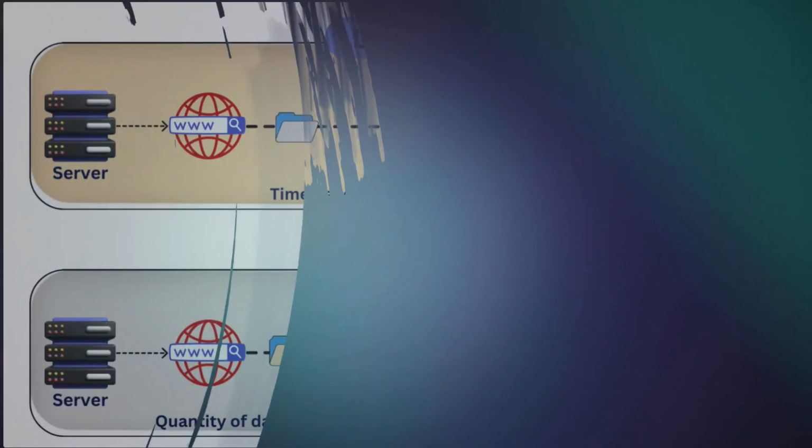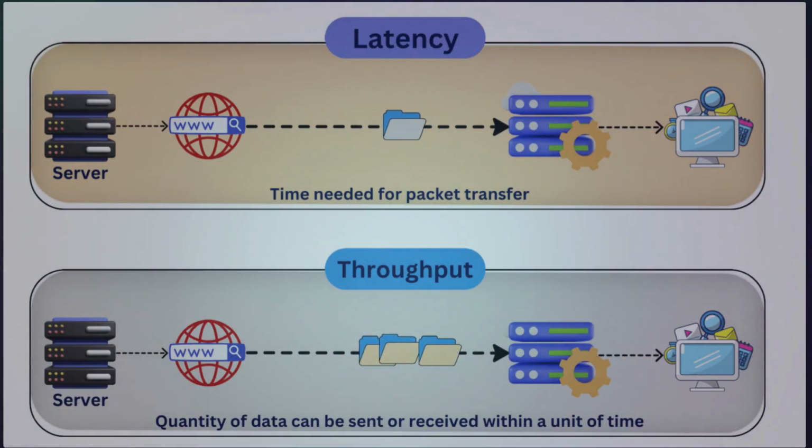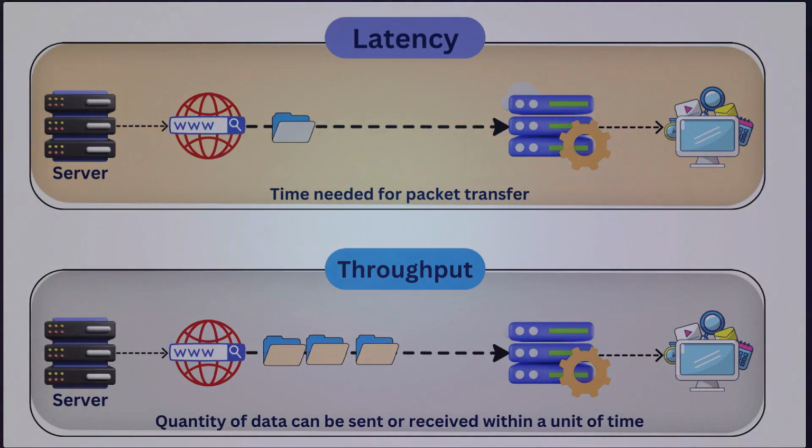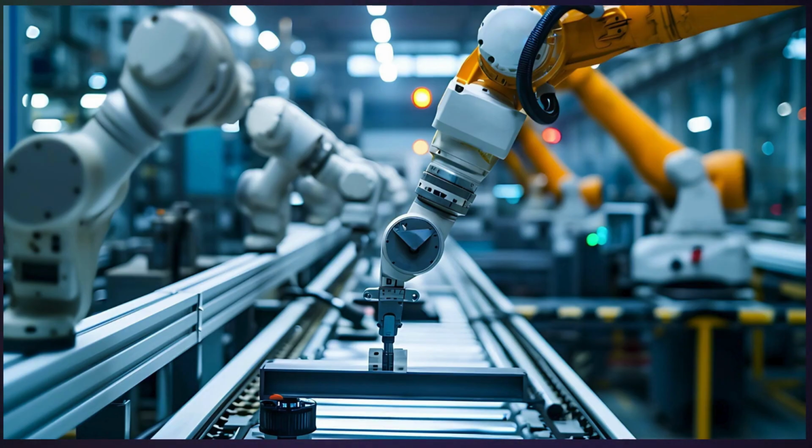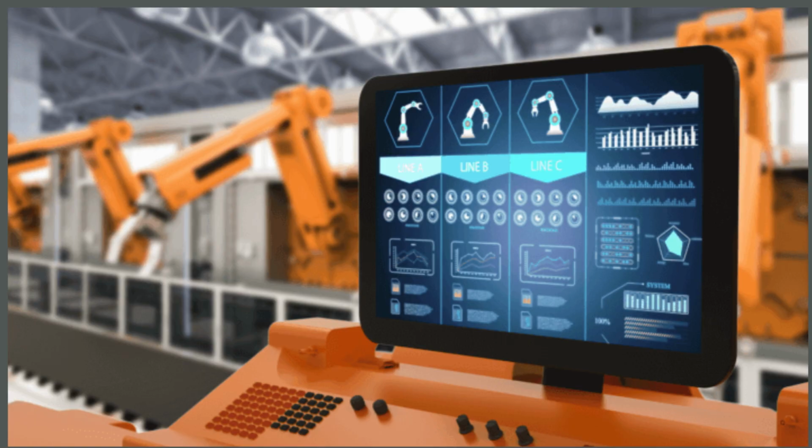For decades, networks have been evaluated using metrics like throughput, how much data we can send, and latency, how fast it arrives. These metrics are important, but they do not tell the full story, because even when data arrives quickly, it may no longer reflect the current state of the system. In today's systems, especially in industrial control environments, decisions must be based on information that is both fast and timely.